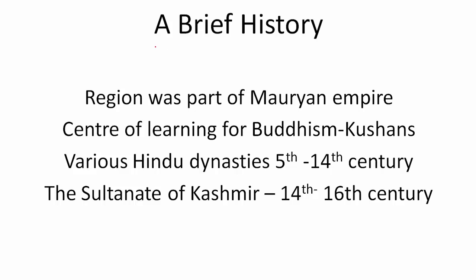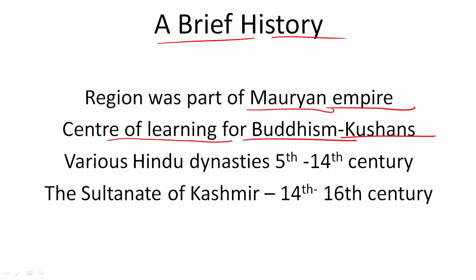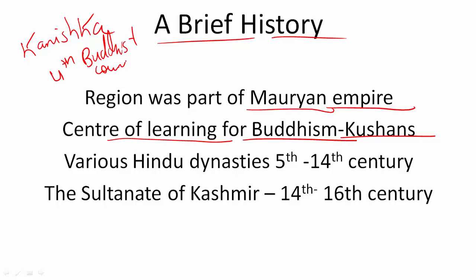Let me begin with a brief history of the region of Kashmir. Around 2300 years back, it was a part of the Mauryan Empire and later it came under the Kushans, and they made it into a big center of learning for Buddhism. Buddhism prevailed during this time in Kashmir. It was a dominant religion. Also, you must remember that Kanishk, who was a Kushan king, called the fourth Buddhist council in Kashmir. So a very important event, the fourth Buddhist council, was held in Kashmir.